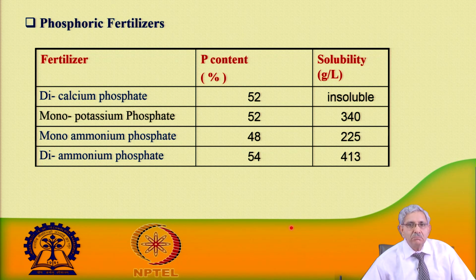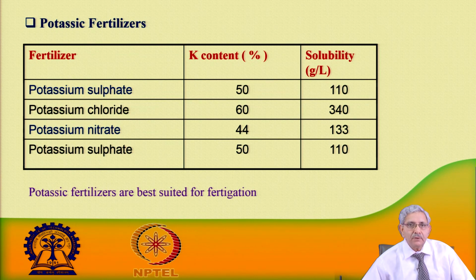So, this is to be taken care of. As far as this is concerned, you need to have enough water to dissolve it. The potassic fertilizers could be potassium sulphate, you can see 50% K, and the solubility is the same type of thing, that 110 grams in 1 liter.